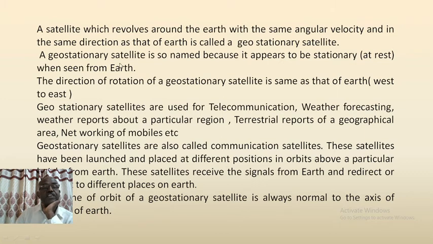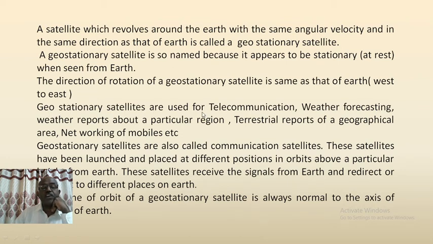A geostationary satellite is so named because it appears to be stationary, that is at rest when seen from Earth. The direction of rotation of a geostationary satellite is same as that of Earth, that is from west to east.